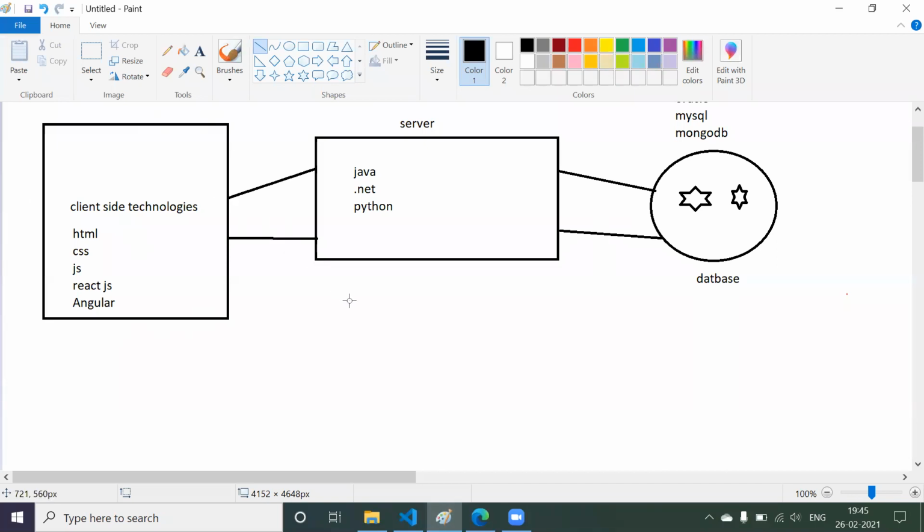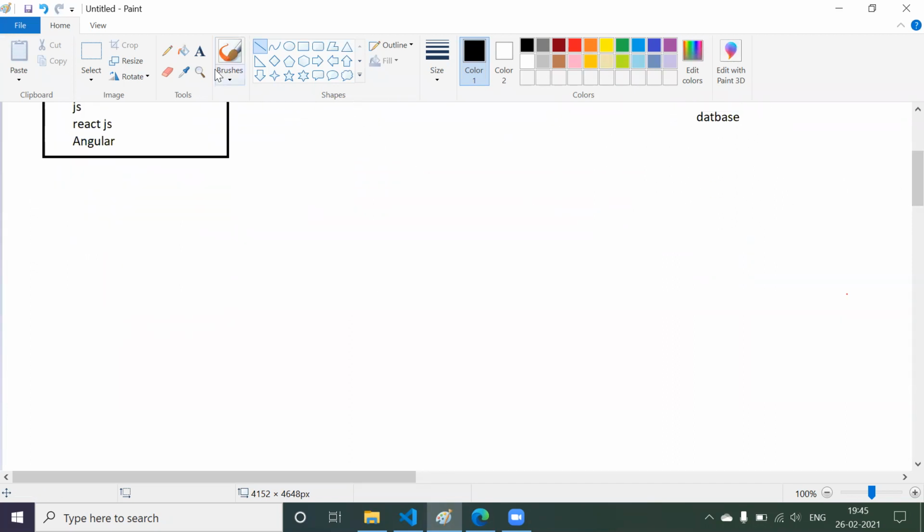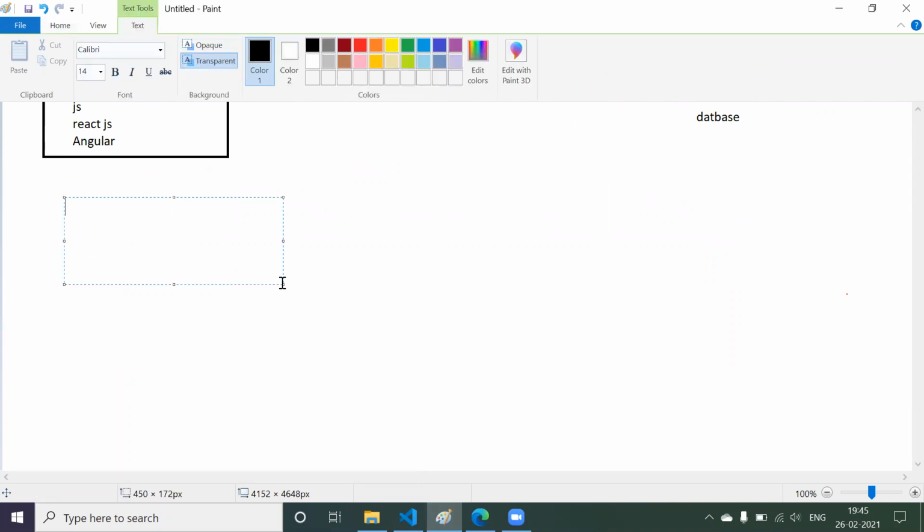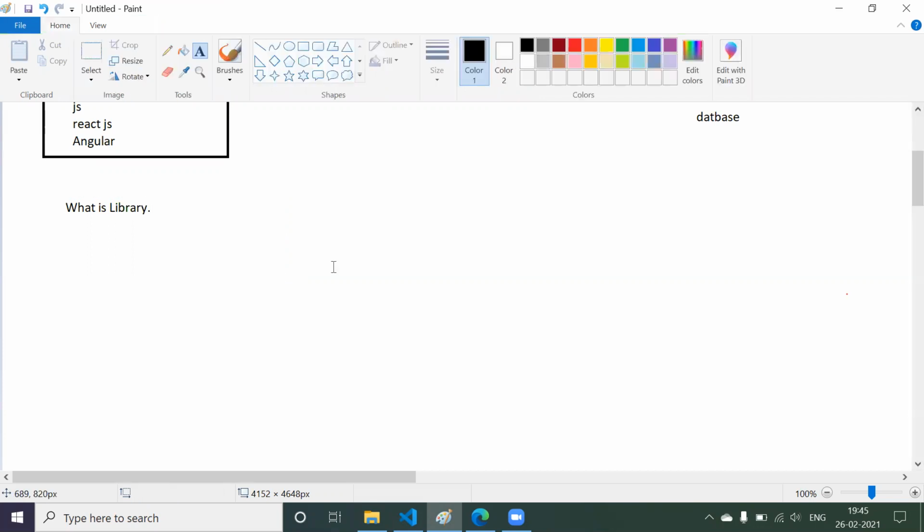I hope this is clear. If someone asks you what is React.js, it's very simple, just to build a user interface. It is one of the libraries of JavaScript. Now, you might get confused, like what is a library? Okay, now I am telling you React.js is a library of JavaScript. So what is a library? A library is nothing but a collection of some predefined functions.